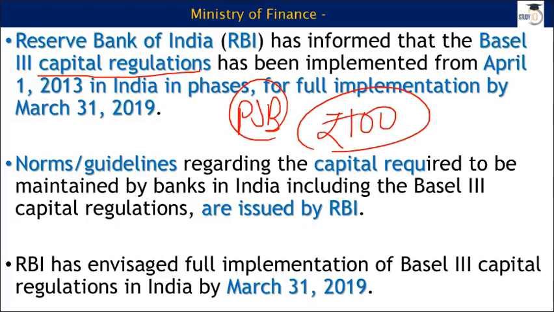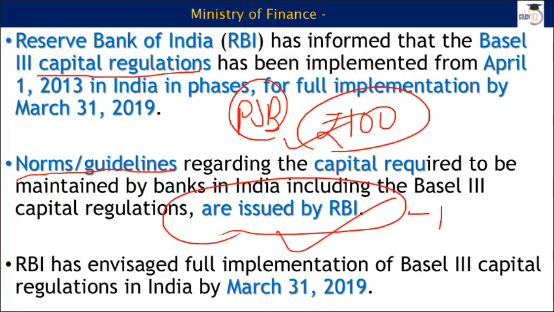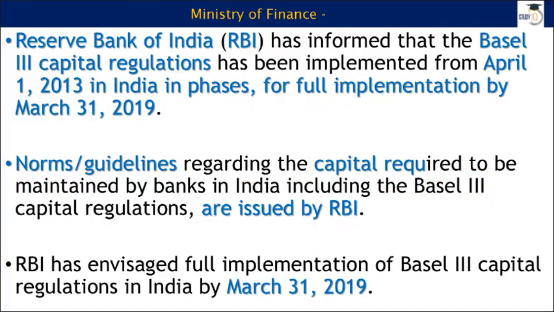So as per this Basel norm, say for example, if you are a PSB bank, then you have to have 100 rupees as your capital. So these standards are called Basel III norms, and in our country the guidelines pertaining to Basel III norms are released by RBI. Very important item here. You may find an MCQ on this one, and I don't want you guys to miss anything that is important that you find in current affairs. So keep this in mind, that when it comes to Basel III norms in our country, it is the RBI who issues all these norms and guidelines.